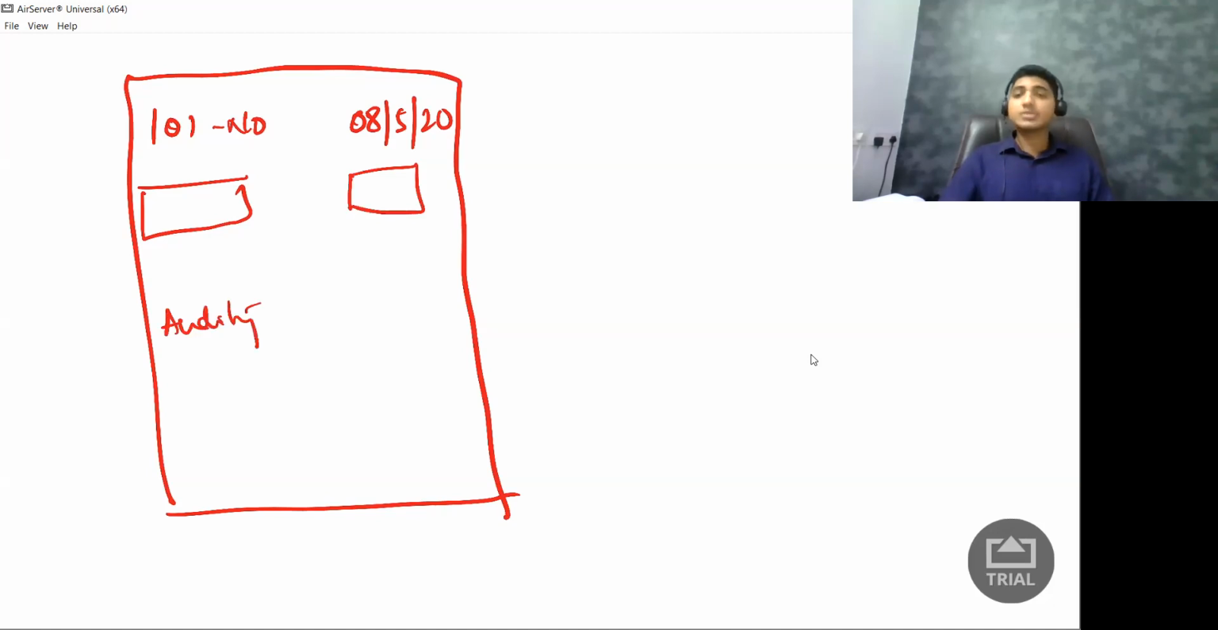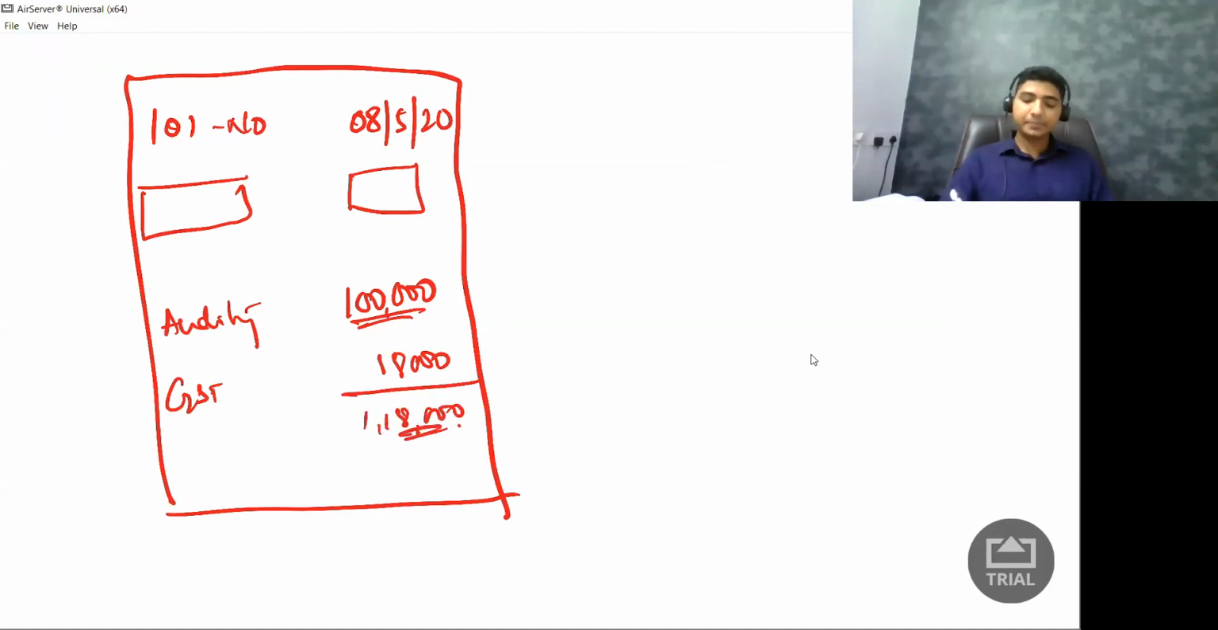How much should I charge? Let us say I charge 1 lakh rupees per audit. Then I will say GST, let us say on this 1 lakh rupees, 18%, that is 18,000 rupees, 9,000 CGST, 9,000 SGST. And so total, how much is the customer supposed to pay me? 1,18,000 rupees. But here I will say, you need to make payment within 7 days.